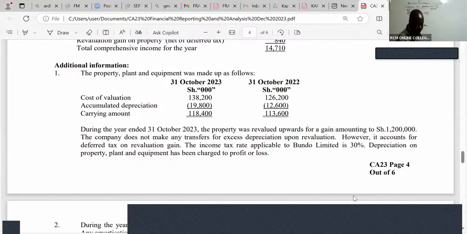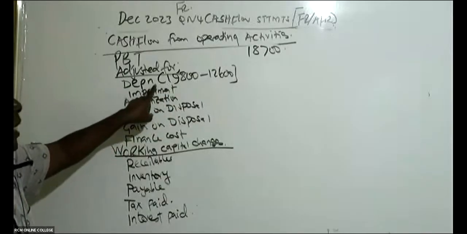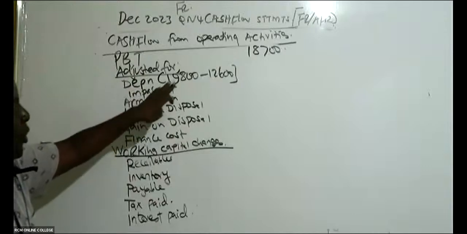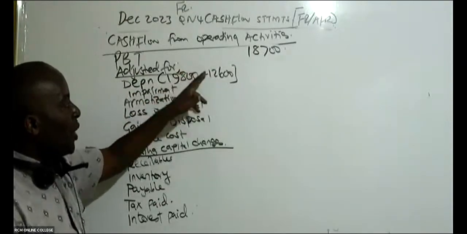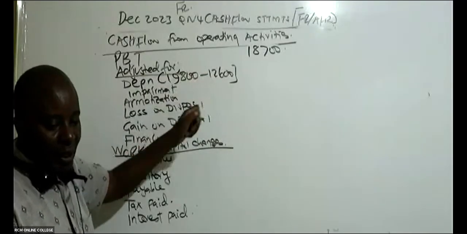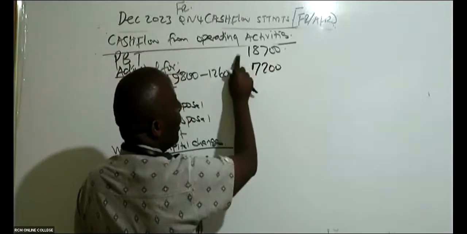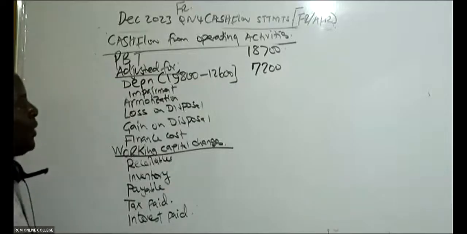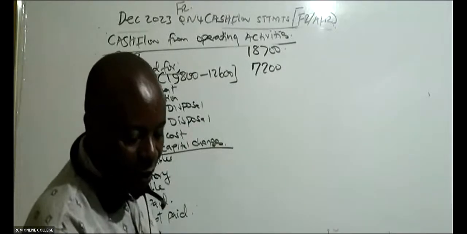Because remember, the depreciation that I'm working with here should be the depreciation for the year. Yeah, we're making yearly adjustments here. So in this case here, by the end of 23, it was this. By end of 22, it was this. So that increase, then automatically this will be 7,200. This is what you charged to the current year's profit and loss, 7,200.